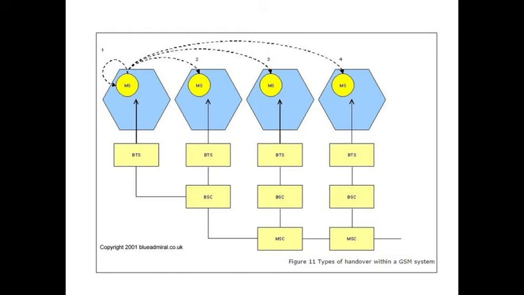There may be one or more radio cells under one BSC, no problem, but it has to be under one BSC only. If the mobile station is moving to different radio cells under the same BSC, then it is called intra-BSC. That is why the second type is called intercell intra-BSC handover.